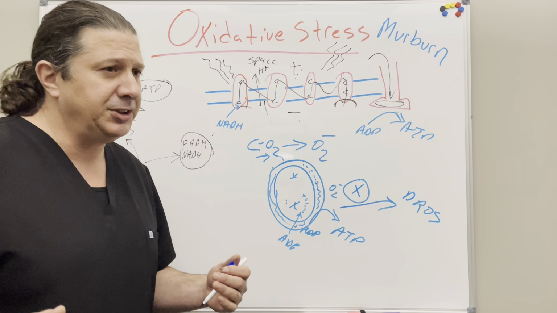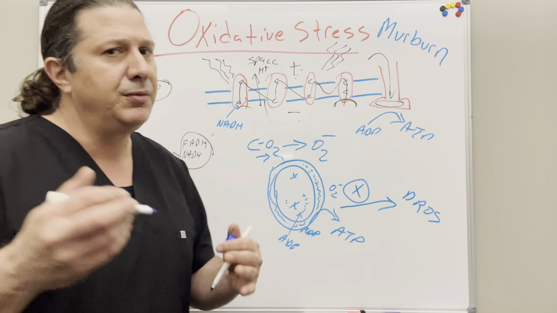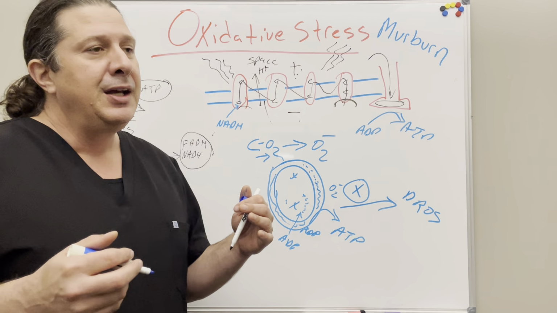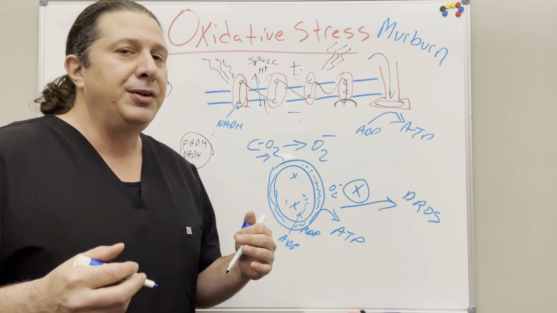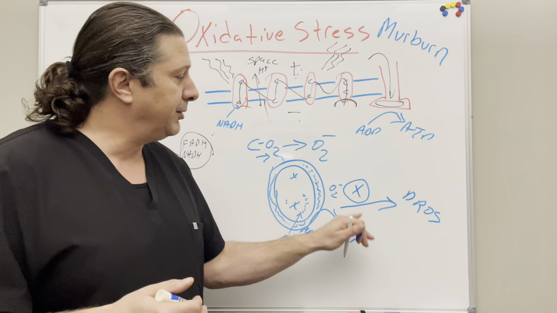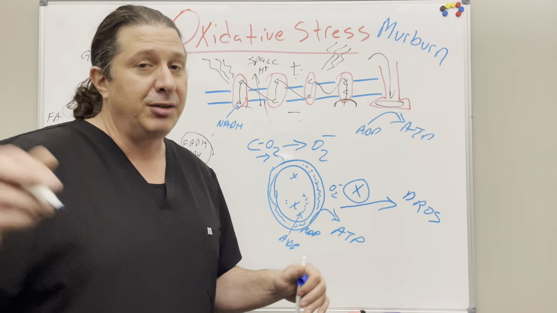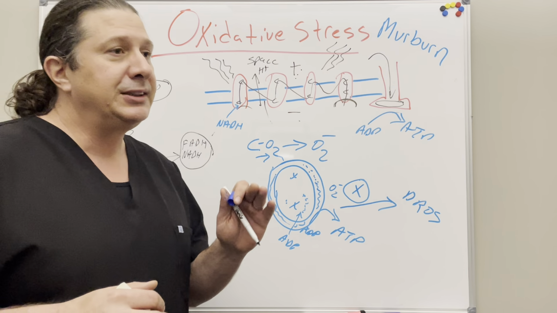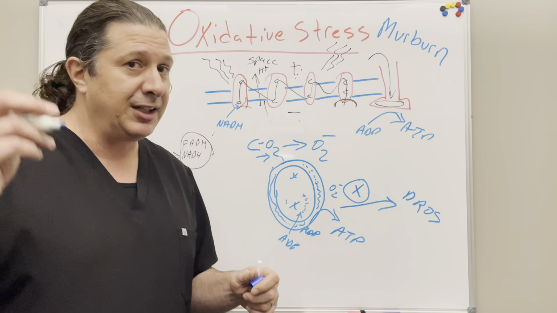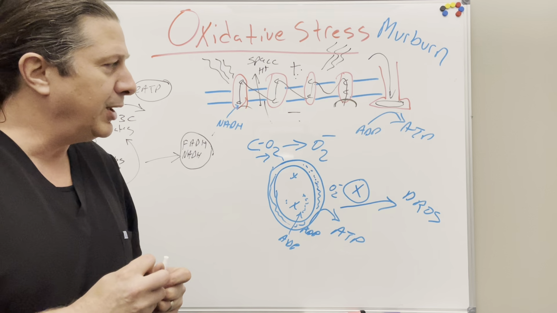Reactive oxygen species can turn into other free radicals. Hydrogen peroxide is a big one. Hydrogen peroxide is, how should I say, stable enough that it can transport through membranes. So it could be a free radical like reactive oxygen species that's ready to give off an electron when it shouldn't, but it's able to cross into the DNA, into the nucleus. It's able to leave the cell. So these things can be quite dangerous.